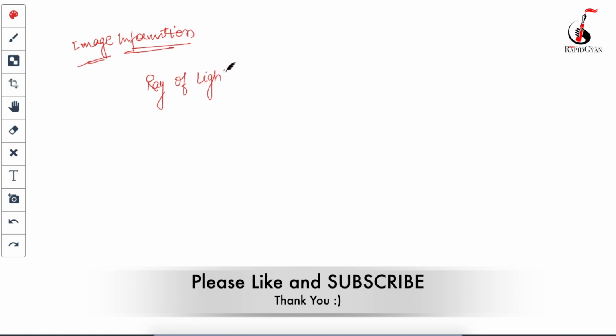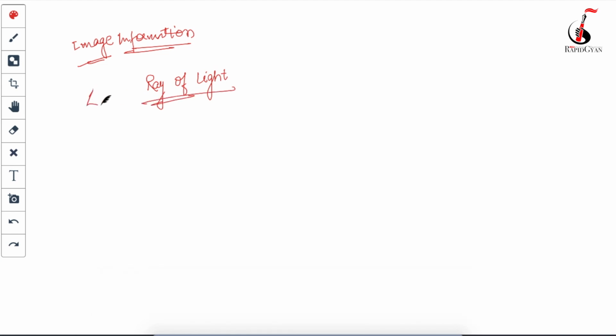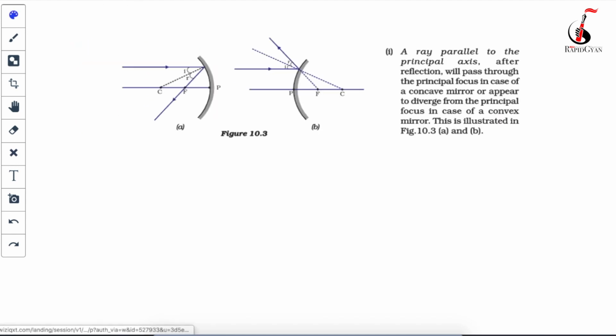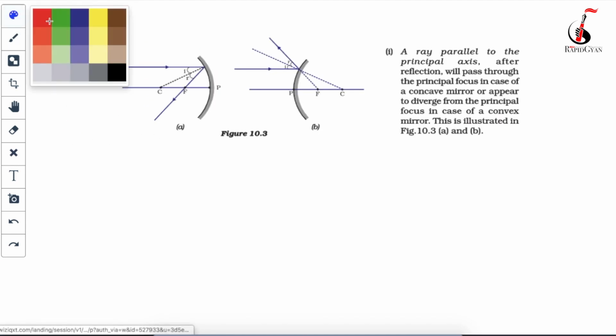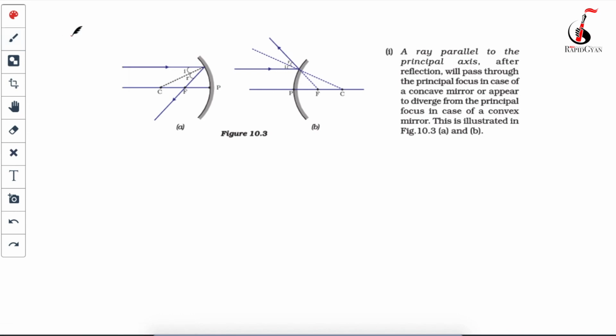There are four phenomena which you will have to remember. What are those phenomena? Come here. This is your first phenomenon. These four phenomena are very important. If you do not understand them, trust me guys, you are never going to understand this optics chapter of physics. So listen and see here very carefully.